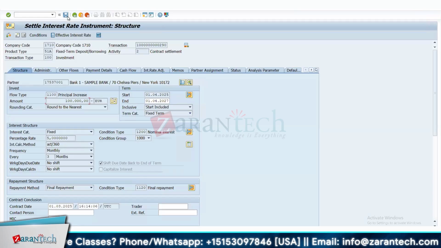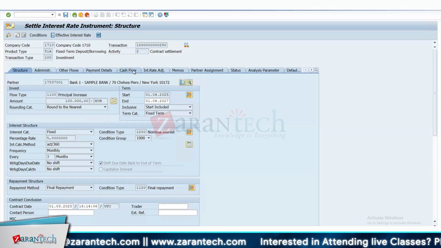In such a case, there's a way. I'll show you how to manipulate the exchange rate in the deal itself. Whatever rate you provide in the deal, that is the rate that should get picked up in the TB1 or the posting system. Okay, let me also show you that.